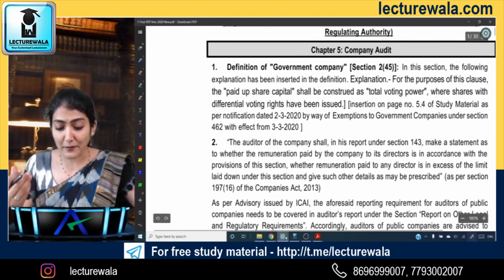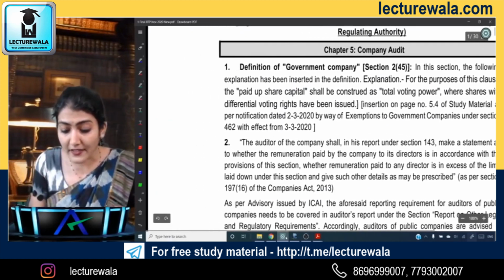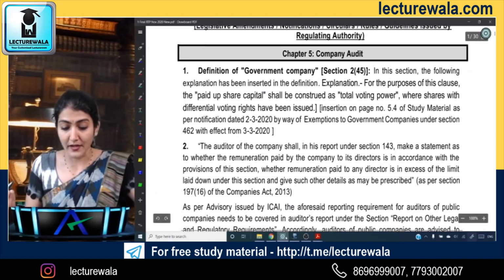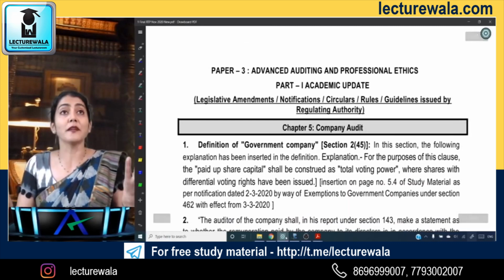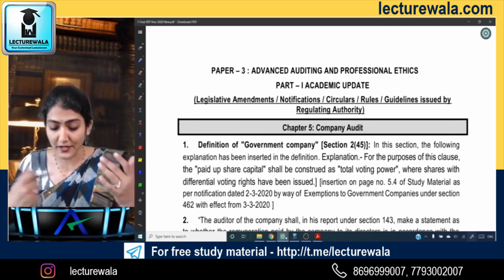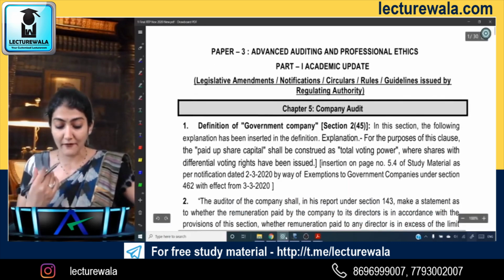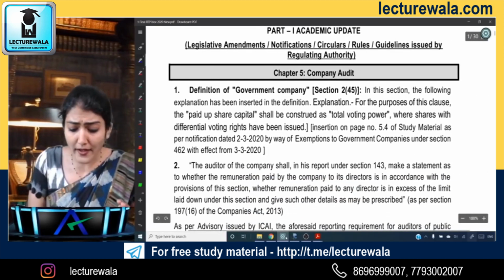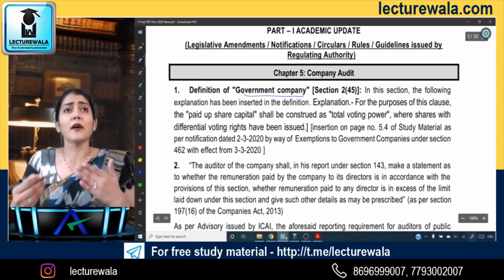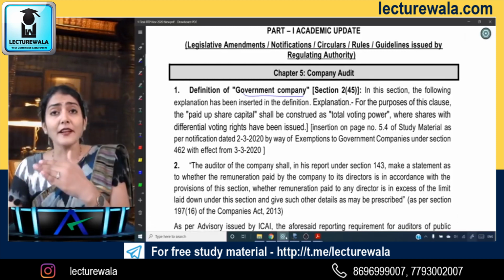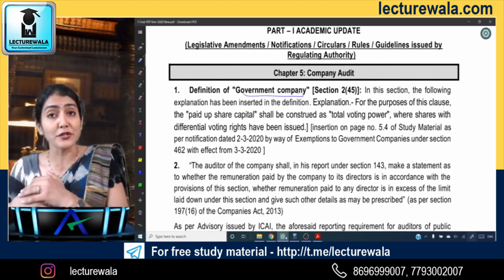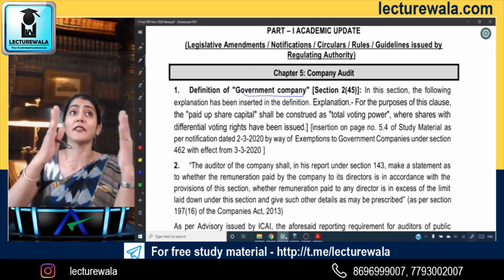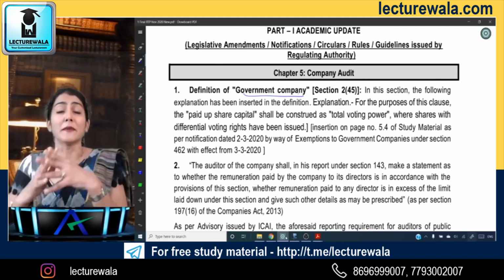The first amendment is regarding the definition of a government company. The document which I have opened here is the RTP November 20, which you can download from the ICAI website. Where in our audit syllabus do we come across the government company? When we talk about the appointment of the company auditor, we say other than government company and government company.